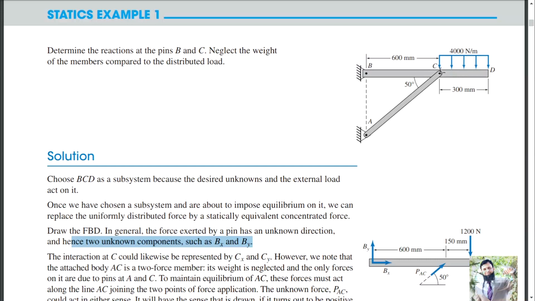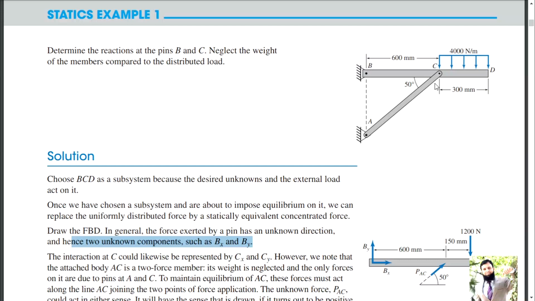Second way, consider this beam and this pin, and this force; the support has been removed. A force is applied here, moment is allowed. Yeah, this beam can rotate. Force is applied here. Yeah, this beam can rotate.